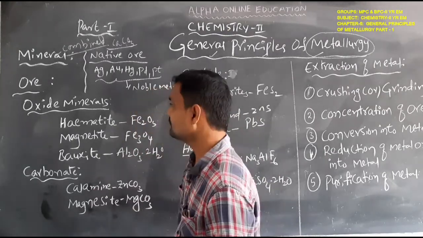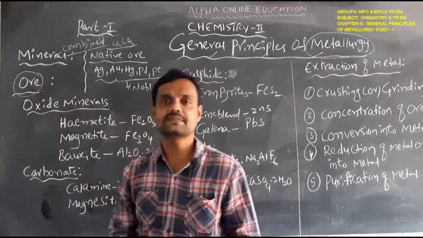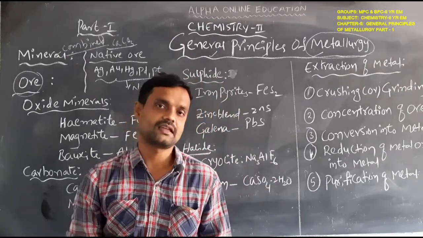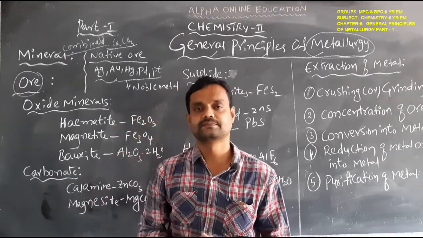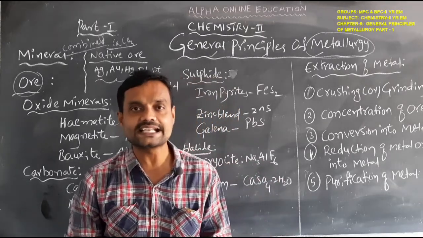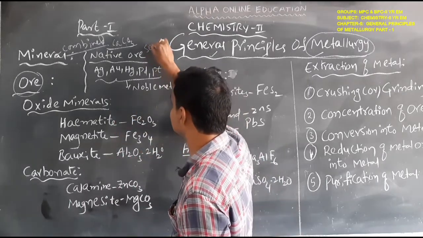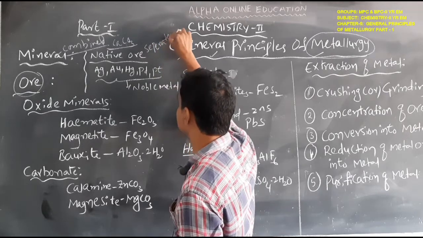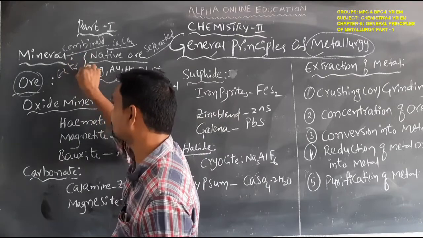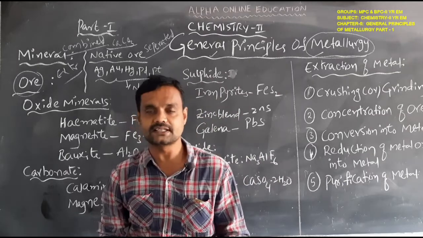So here we have to know another word, that is ore. So what is the meaning of ore? Ore means nothing but it is one form of mineral, but it can be defined separately. For example, if the metal can be separated, nothing but extracted. Okay student, here the terminology we are using is extracted. Extracted means nothing but separated.